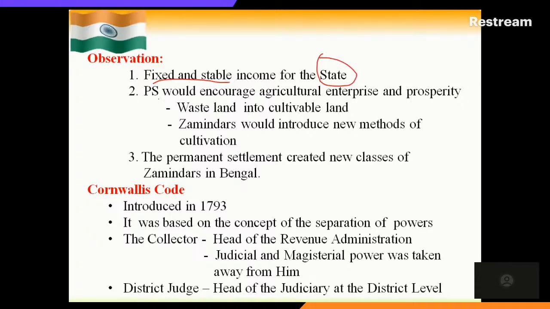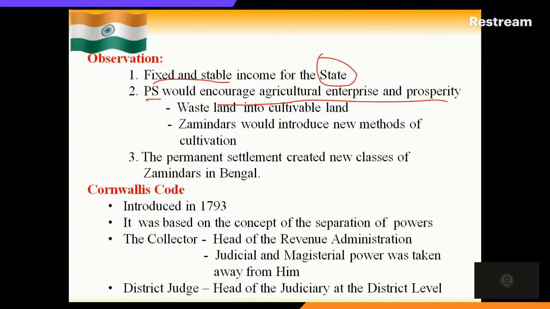And the Permanent Settlement encouraged agricultural enterprise and prosperity. This is a different angle we have to think about, how it encouraged, because the newly appointed zamindars got a land portion to manage and collect the land revenue. So wherever they found wasteland, they tried to cultivate it, so that they could earn some amount.